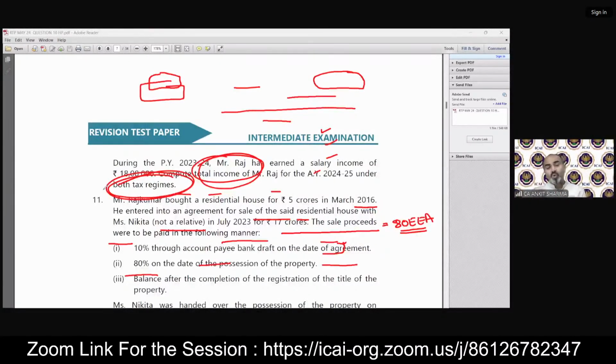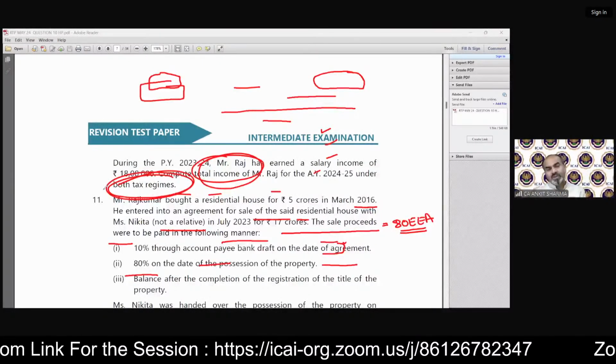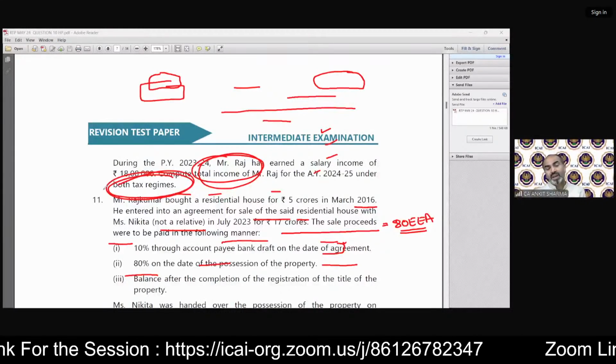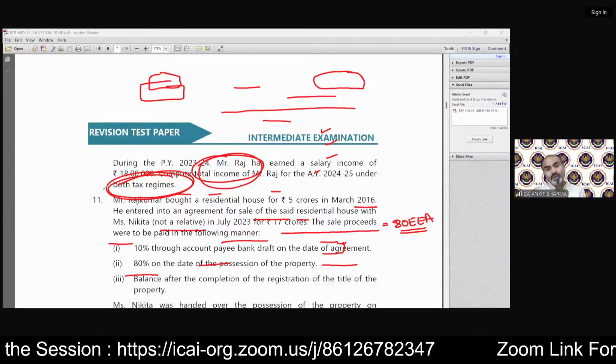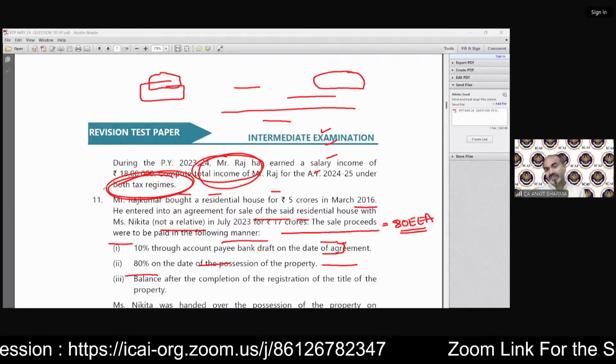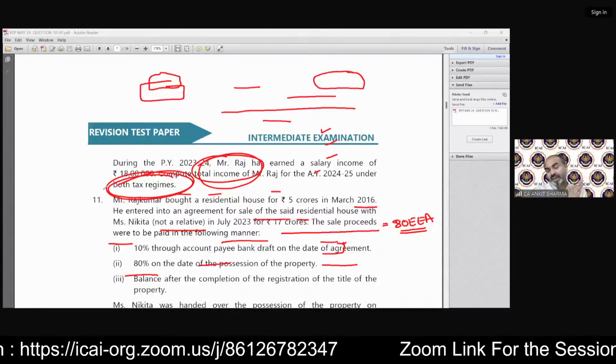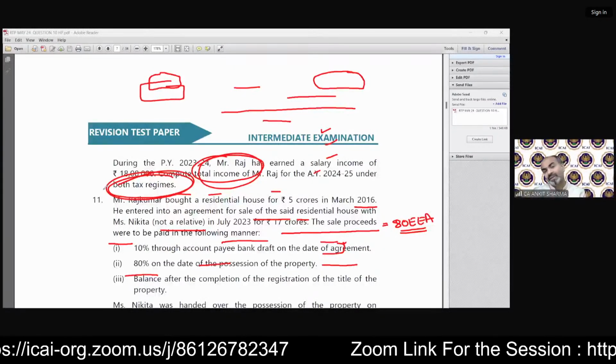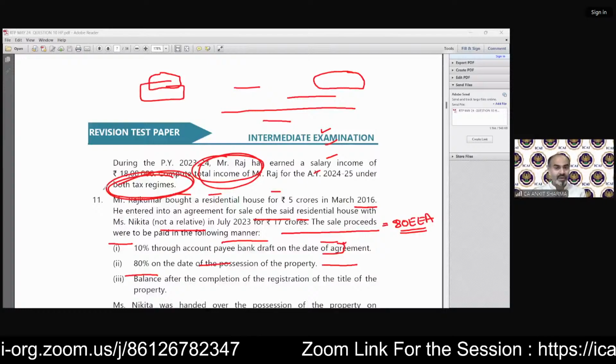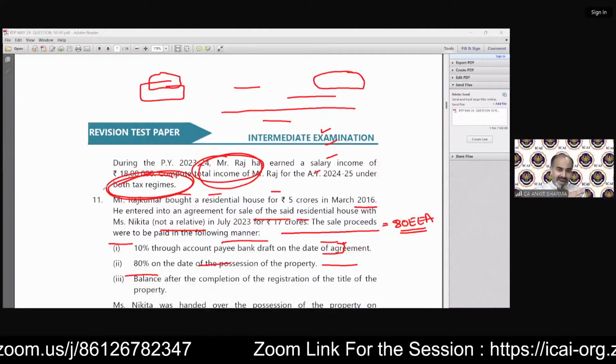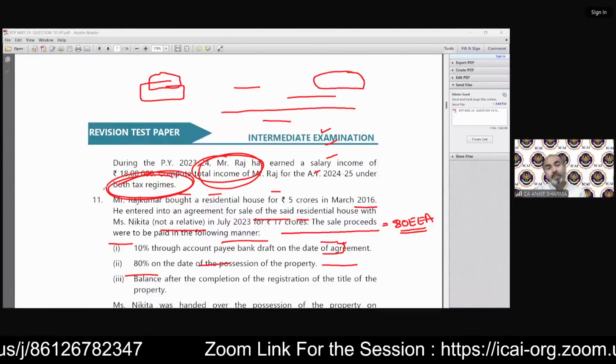So that needs to be checked in the question initially, what they're asking. They're asking for total income under both tax regimes. That means as per section 115BAC and also other than that. We need to calculate the income under the default tax regime and under the optional tax regime.